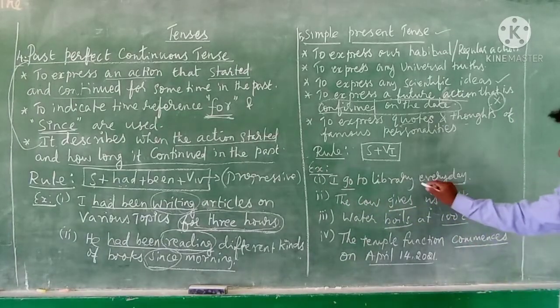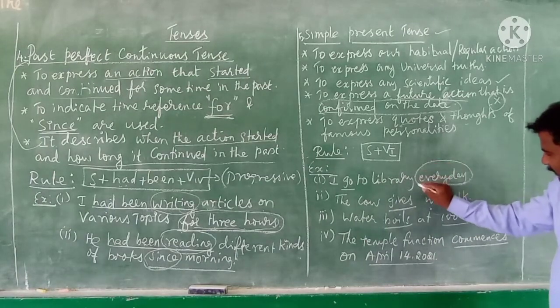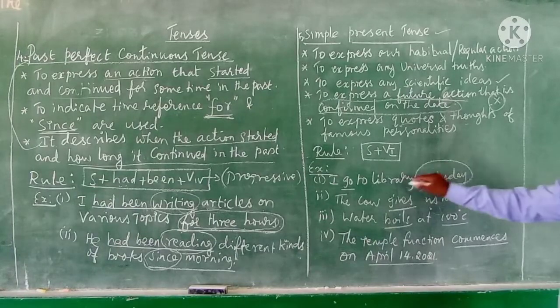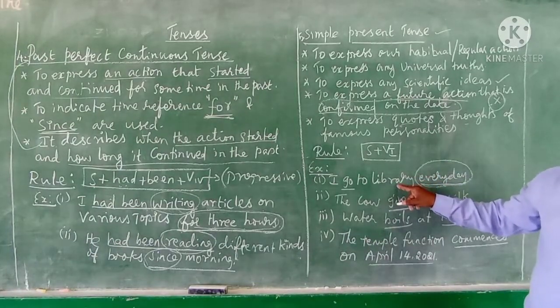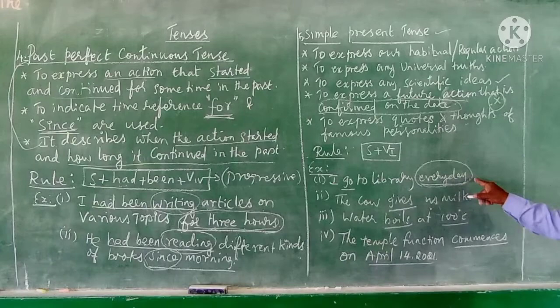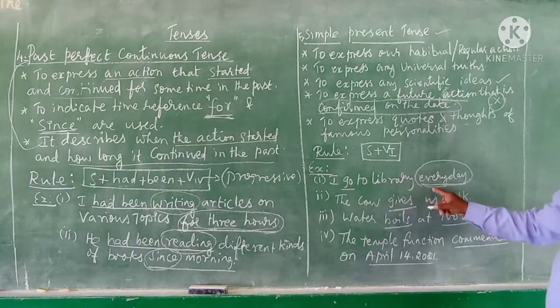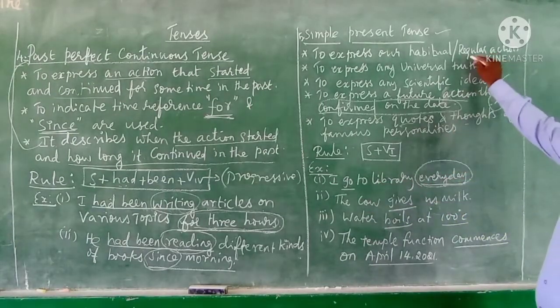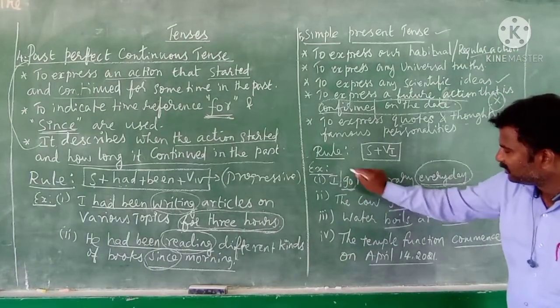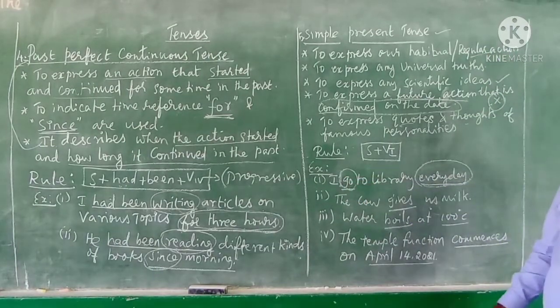See the words every day. Every day means this is our regular action. Going to the library, that is my habit. That is our habitual action, and also it happens every day. That is called regular action. So the subject plus verb should be in the first form.